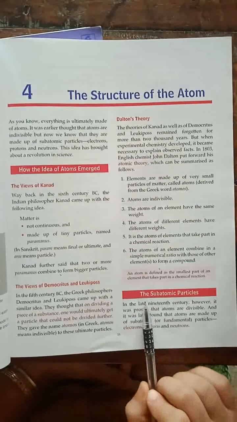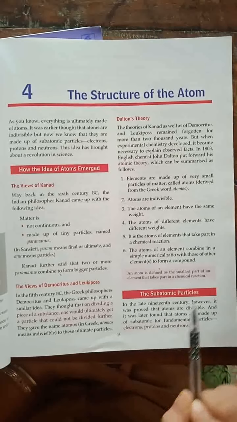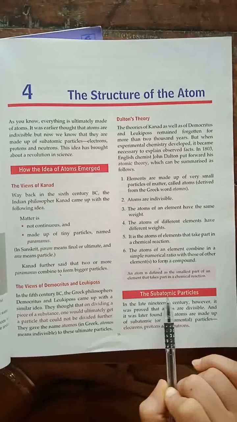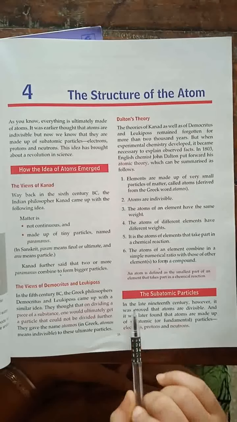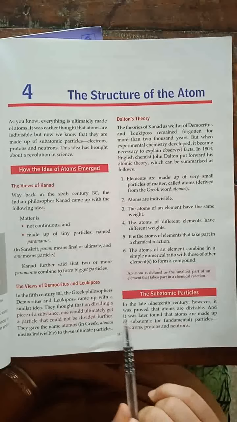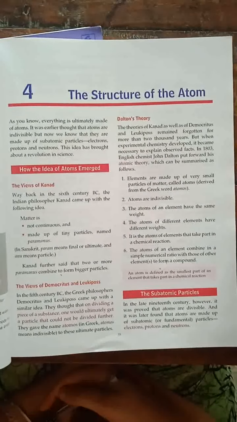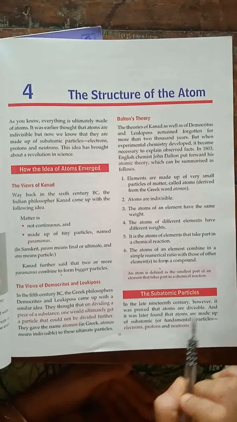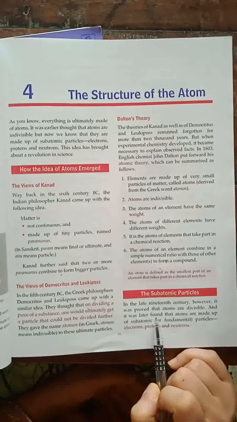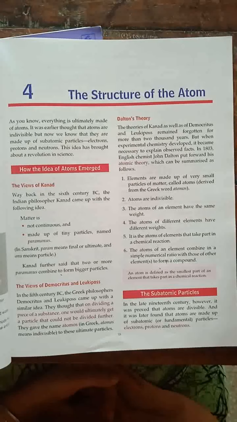Now comes the subatomic particles. What is subatomic? We can understand it from the name. Subatomic means inside the atoms. Now in the late 19th century, it was proved that atoms are divisible. Till Dalton's theory, it was believed that atoms are indivisible. But in the 19th century, because of some experiments, it was proved that atoms are also divisible, and it was later found that atoms are made up of 3 subatomic or fundamental particles.